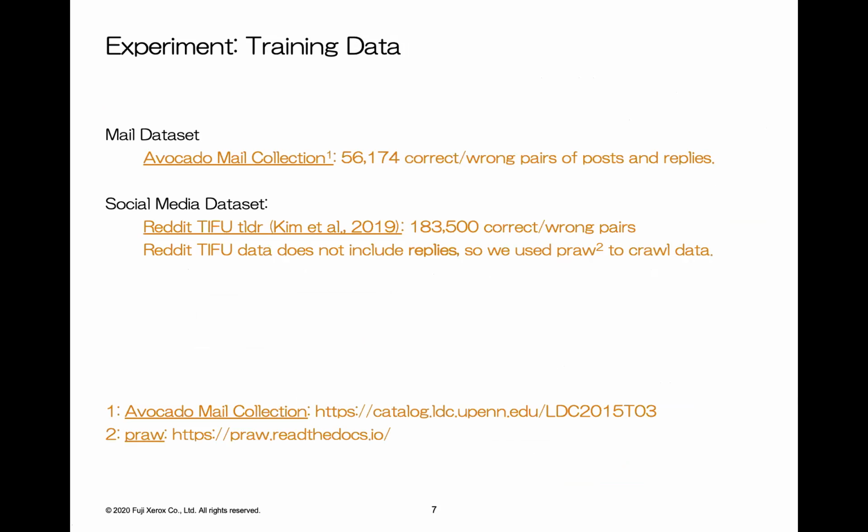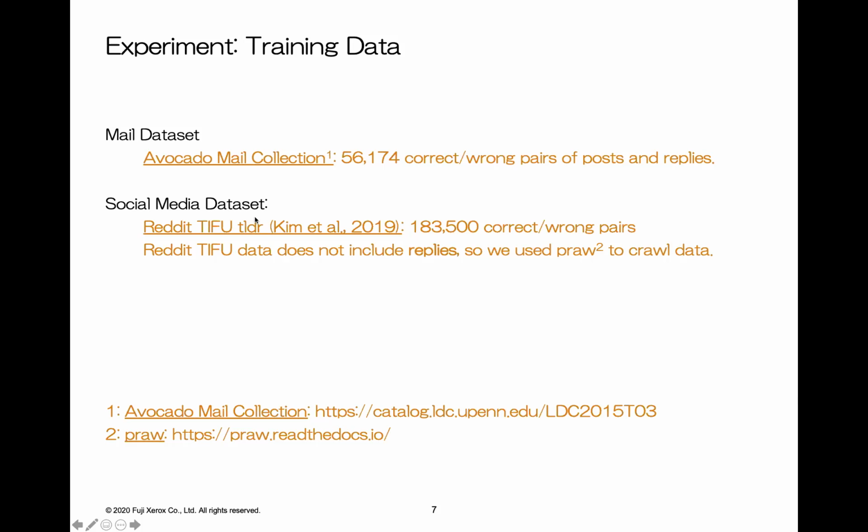For training data, we have two datasets. One is the Avocado mail collection. We have approximately 56,000 correct pairs of posts and replies, and the same number of wrong pairs. The wrong pairs are posts and randomly assigned replies, as explained in the last slide.